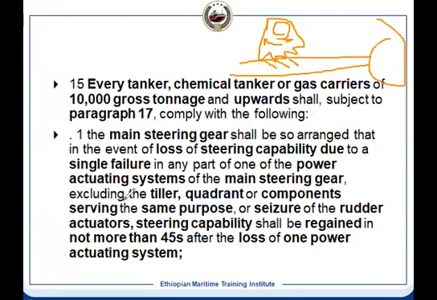Then seizure of the rudder actuator. If a rudder actuator is seized, your system is okay, but still it does not work. So these are the exemptions, and steering should be regained in not more than 45 seconds. One single failure means one fails, another will take over. And with loss of one power actuation system, once it has failed, the other one will isolate and take over within 45 seconds.